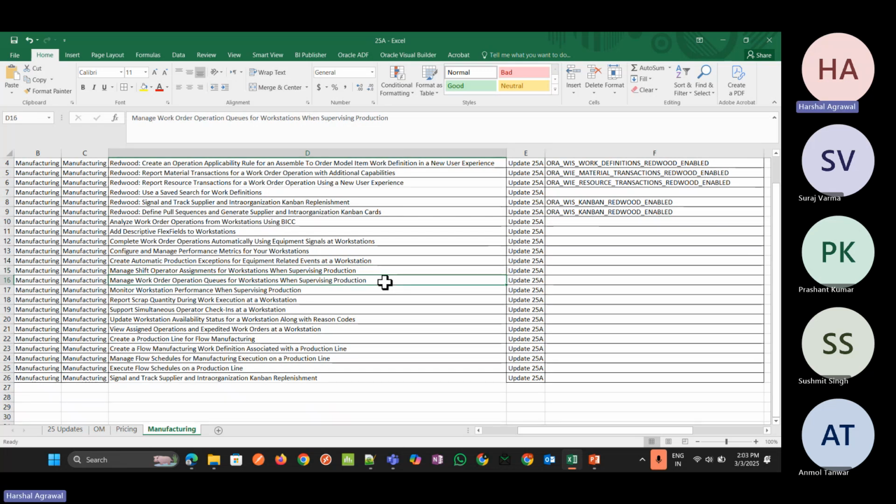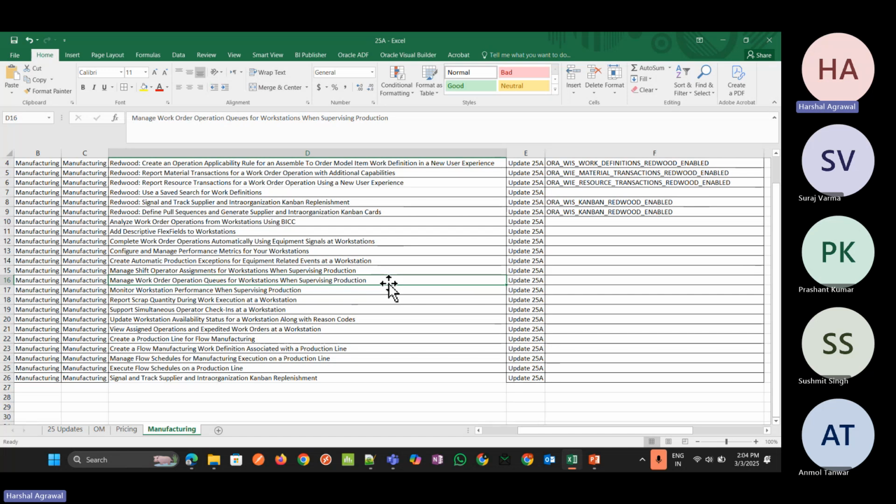So the next is manage work order operations queue for workstation when supervising production. So the production supervisor can manage and oversee the work schedule for a shift. With this, he can manage the work order operation queues at the workstation for their work centers. He can assign and unassign work order operations. He can edit and resequence the work order operations. Then he can also view the expedited work order operations at the workstation. So he can manage each and everything.